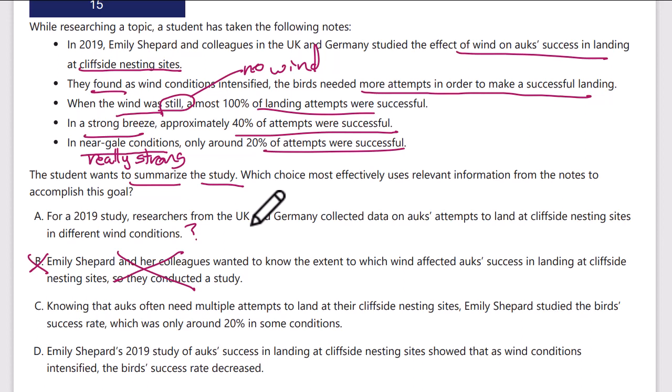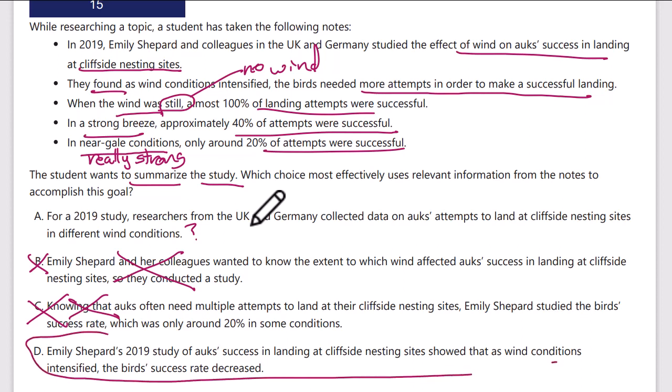C, "Knowing that auks often need multiple attempts to land at their cliffside nesting sites." Well, why would they necessarily know that? That's not a summary of the study. That's kind of a claim that they knew before the study. "Emily Shepard studied the bird's success rate, which is only around..." No, that's not a summary at all. Doesn't even hit all the highlighted points. "Emily Shepard's study of auks' success in landing at cliffside nesting sites showed that as wind conditions intensified, the bird's success rate decreased." That's what we would use as a summary. A summary includes all the key ideas, including the results. A is missing the conclusion, the results. D is the better answer.